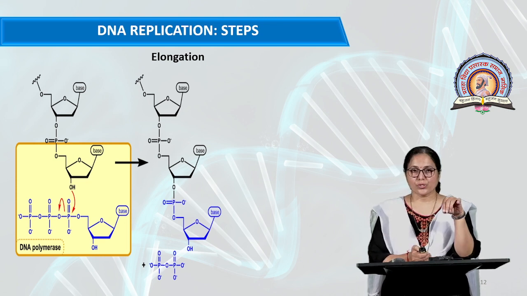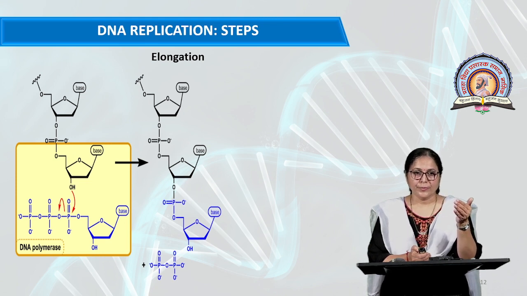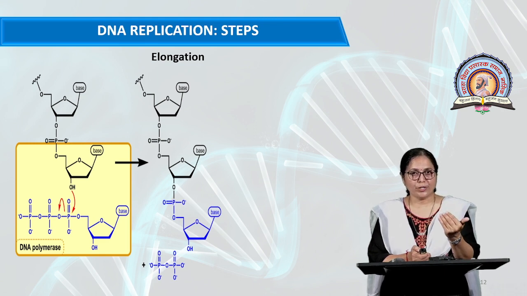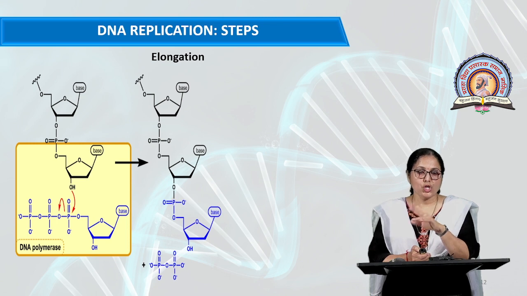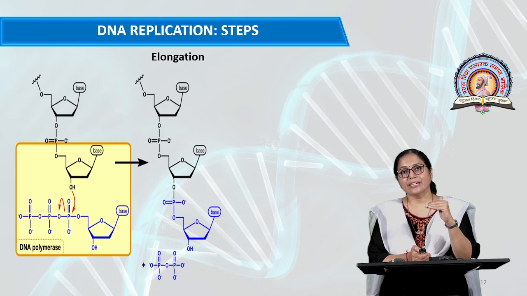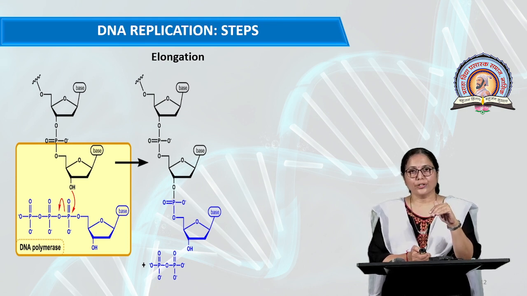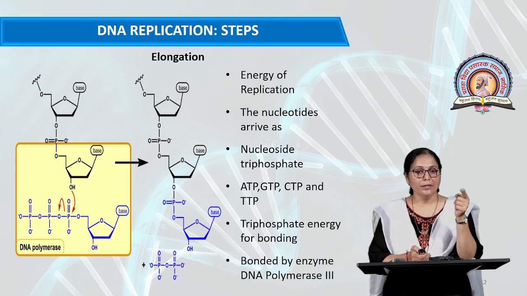So this is the actual process of how the deoxyribonucleotides join to one another. In the blue form, there is a new deoxyribonucleotide in triphosphate form. When it joins the parent DNA, it is joined in monophosphate form. So 2 phosphates are removed, this phosphate bond breaks, and the released energy is utilized for the replication process. These deoxyribonucleotides are of 4 types: ATP, GTP, CTP and TTP.